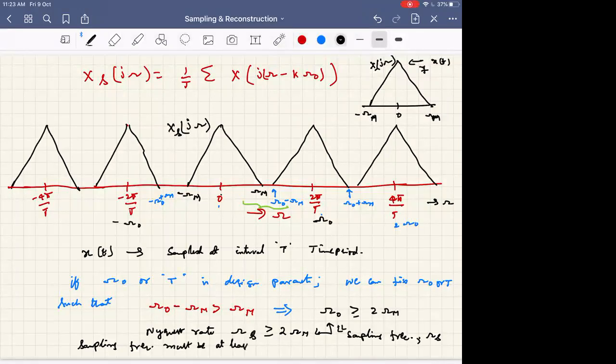No problem, sir. If you sample more than the Nyquist rate, no problem. Less than means there is interference in the frequency domain. So? Recovery of signal is not possible.